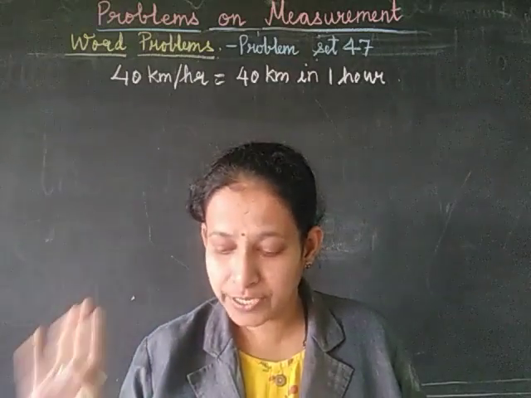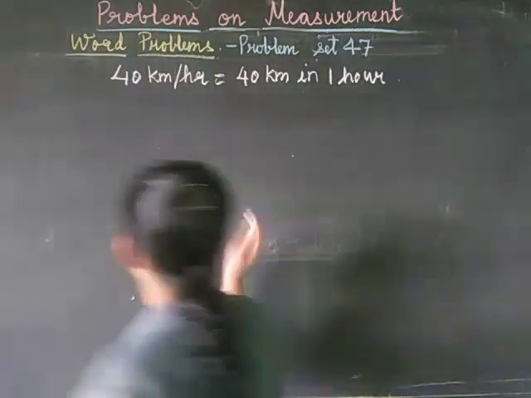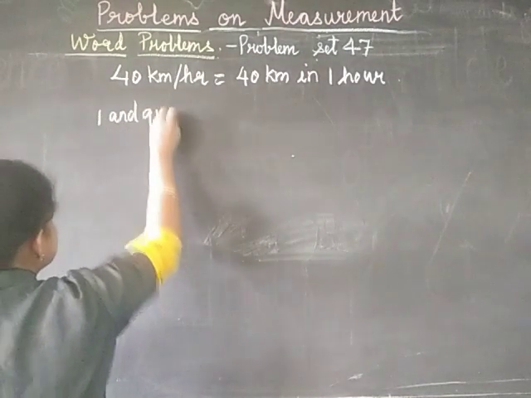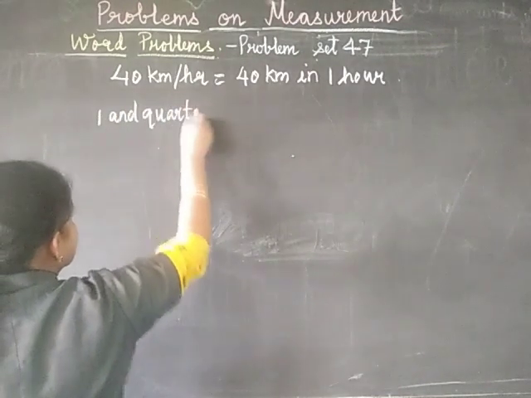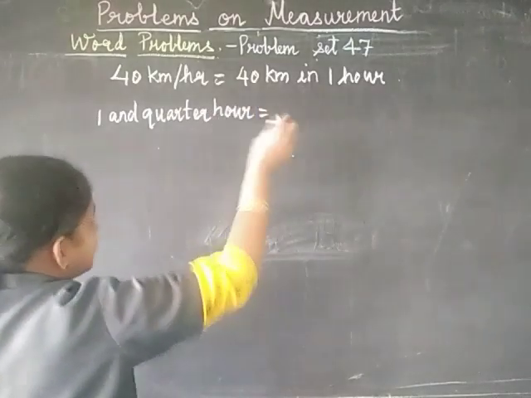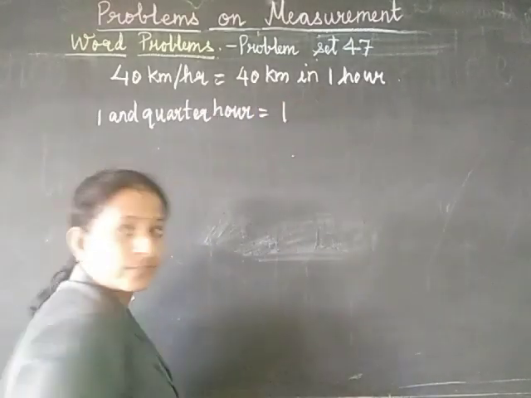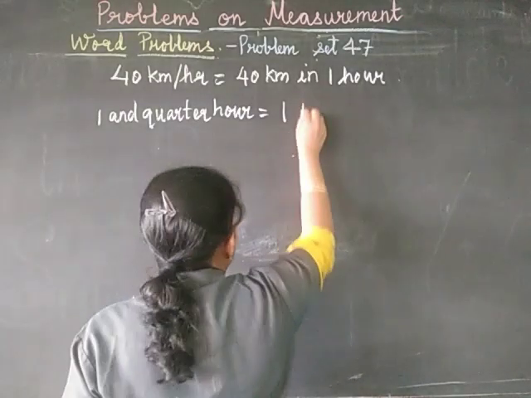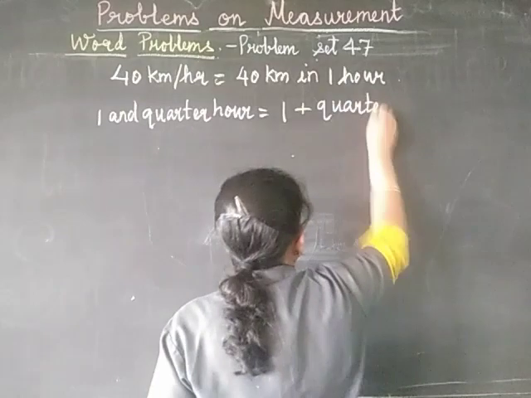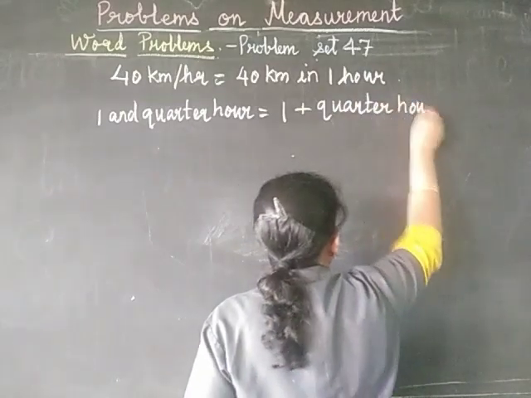So 1 and a quarter hour is nothing but 1 plus a quarter hour.